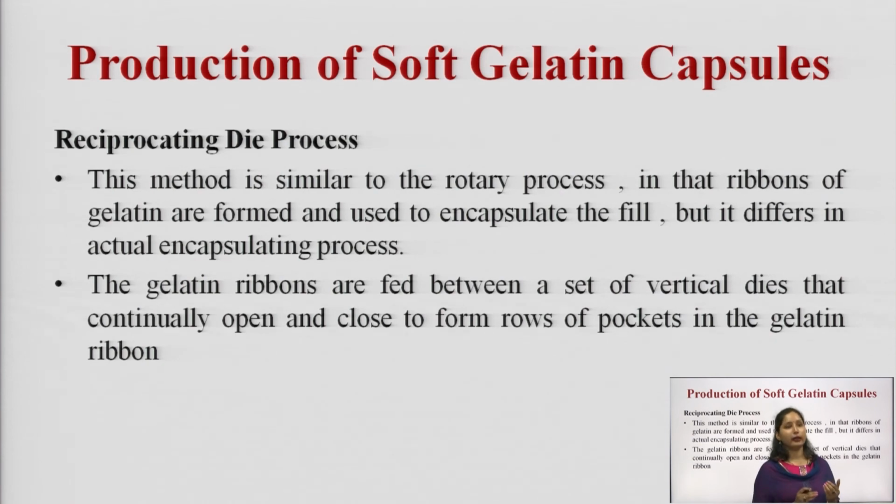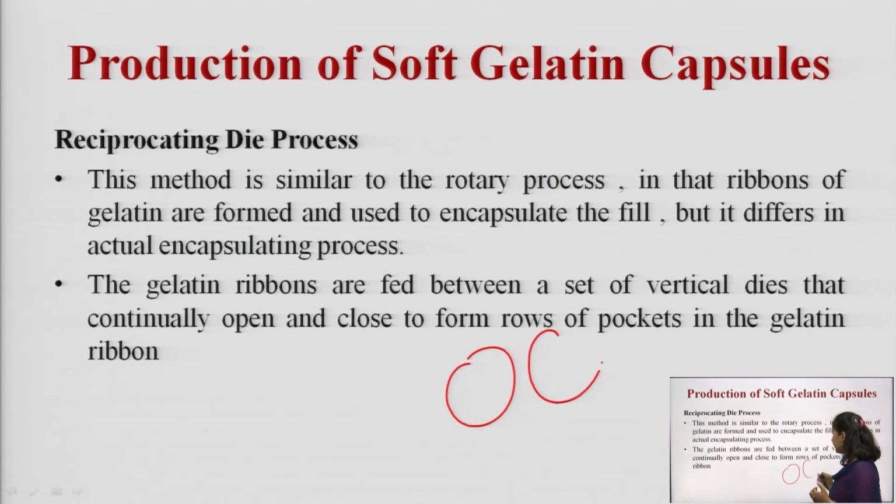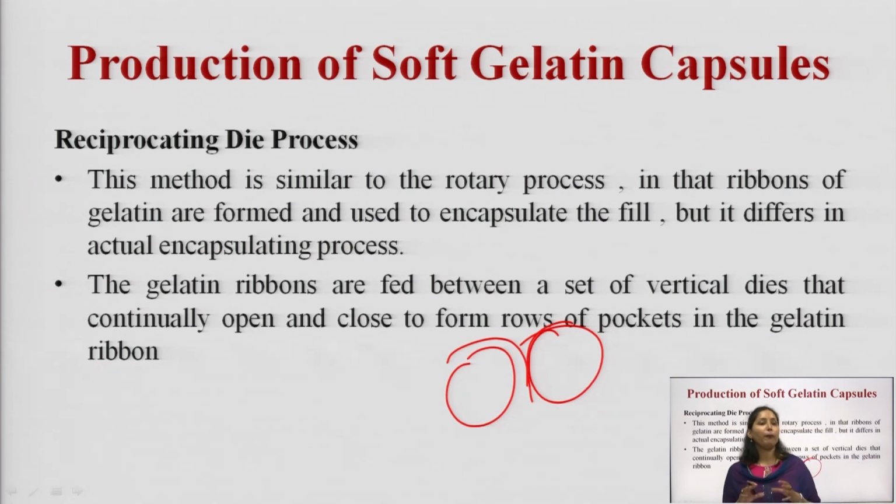The gelatin ribbons are fed between a set of vertical dies. So there are two vertical dies, and in between them the gelatin ribbon is there, and they continuously open and close to form rows of pockets in the gelatin ribbon.